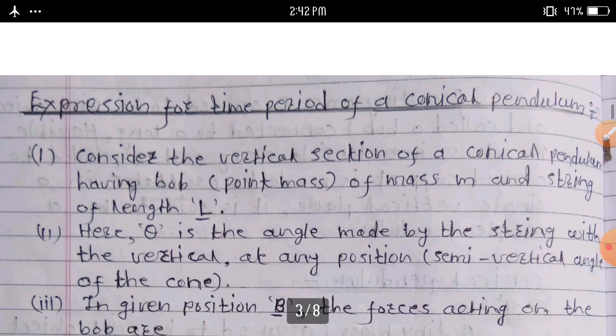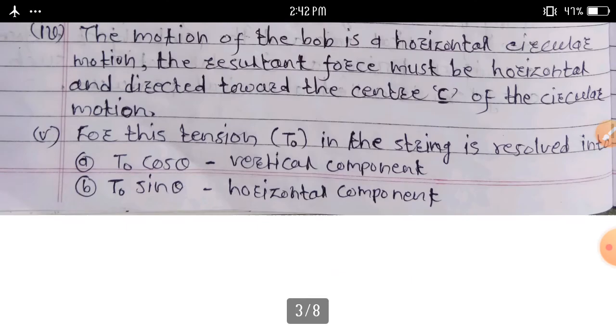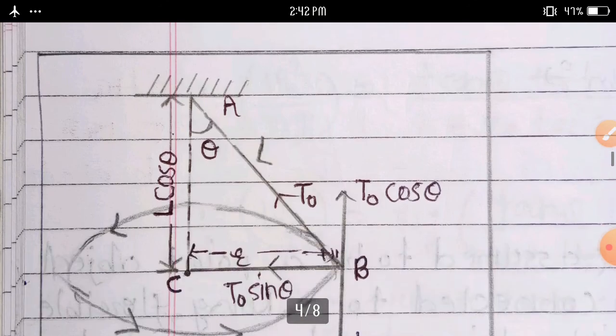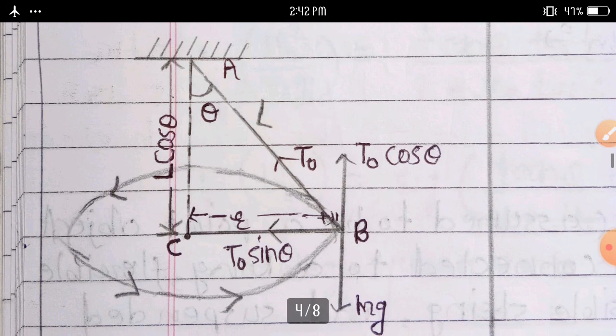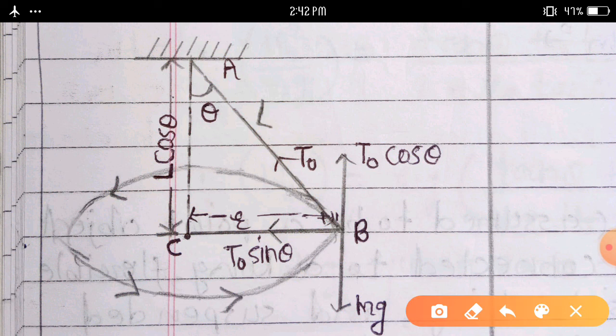See this diagram. Consider the vertical section of a conical pendulum having a bob. This bob is considered as a point mass.